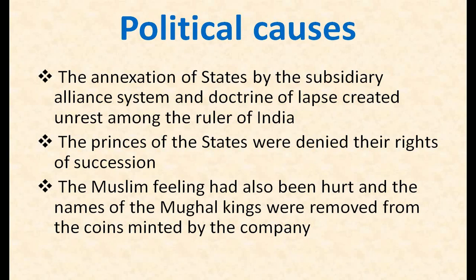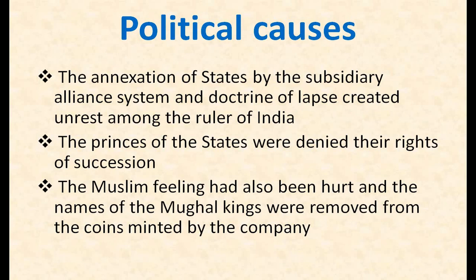So what was this subsidiary alliance? Yes friends, subsidiary alliance was a policy under which Indian rulers were not allowed to keep their own armed forces, and they were protected by the British Army. But for that protection, they had to pay taxes.